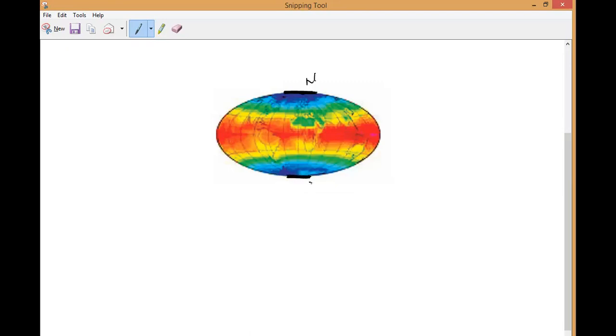Here it is also the South Pole. So here also it is not a curved shape. It is a flat surface.